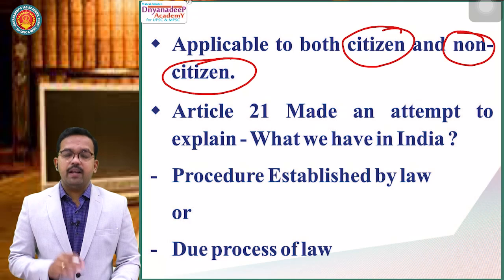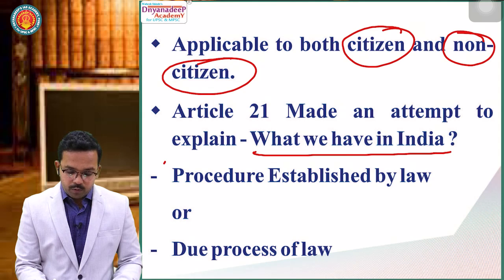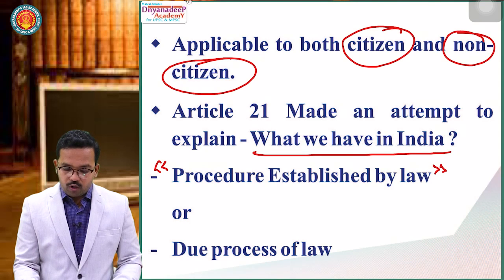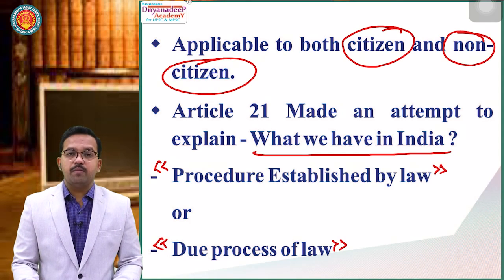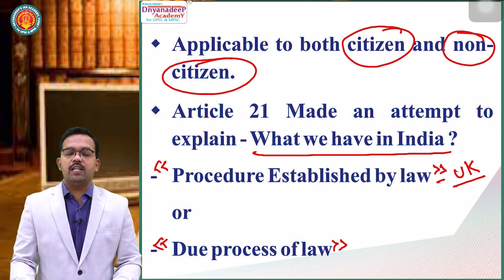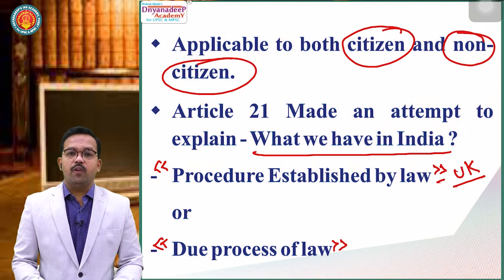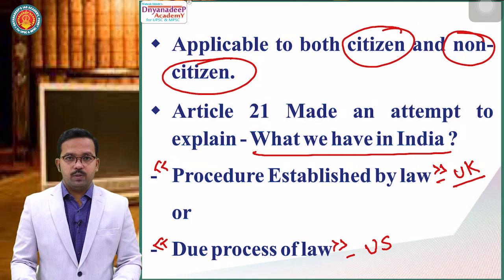Article 21 made an attempt to explain what we have in India, whether we have procedure established by law or we have due process of law. Now here, an important point. This procedure established by law has been taken from the English Constitution, that is, from the UK. Due process of law has been taken from the US Constitution, that is, the American Constitution.